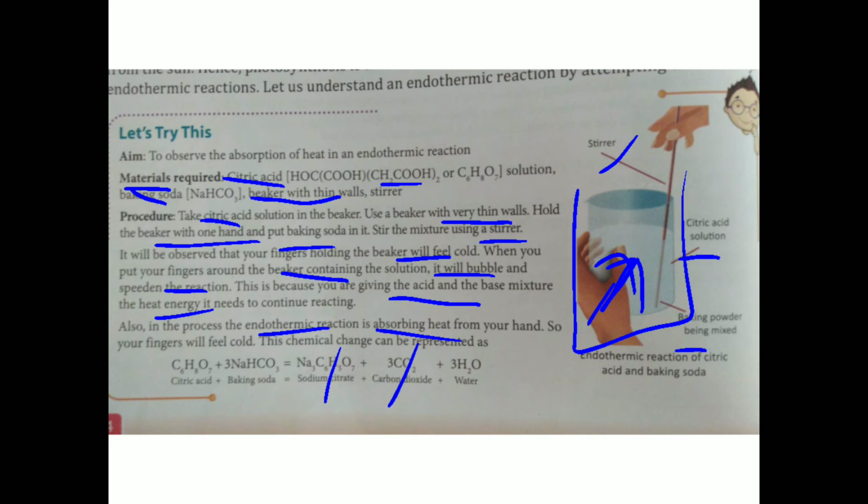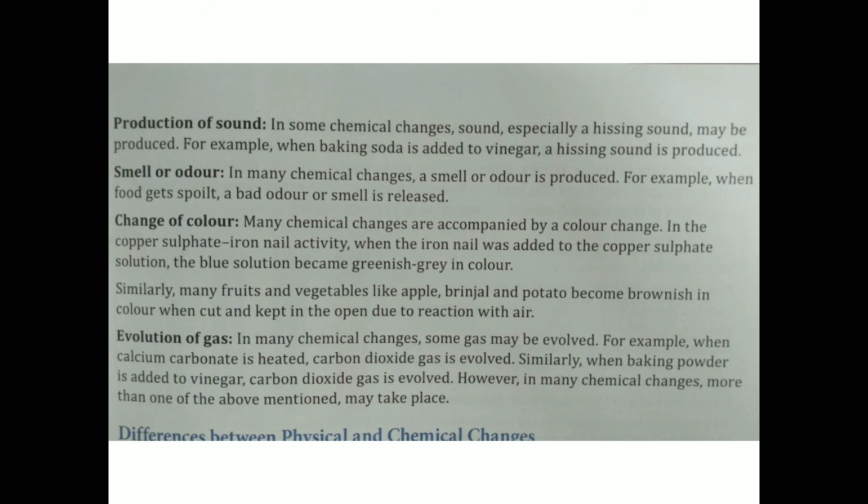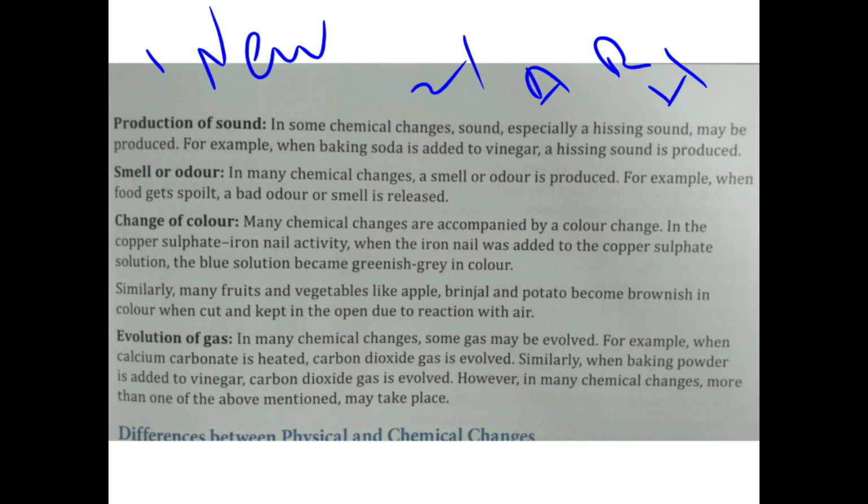Okay beta. Now the next characteristics of chemical change. The first characteristic is that a new substance is always formed. The second is absorption or release of heat.